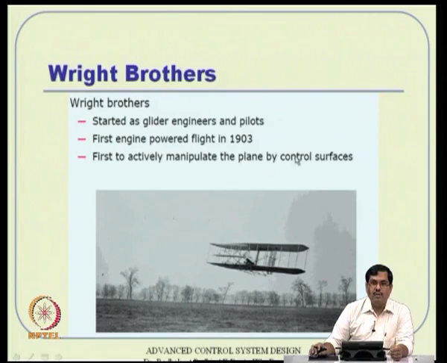They were the first to realize that uncontrolled flight is simply not possible; you need a control system for successful flight. That is probably why they were successful where others were not. It was also the first engine powered flight, in 1903, about 105 years back. So, within that time there has been tremendous improvement in this field.